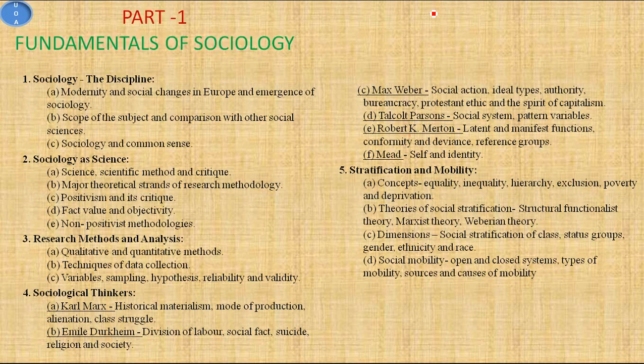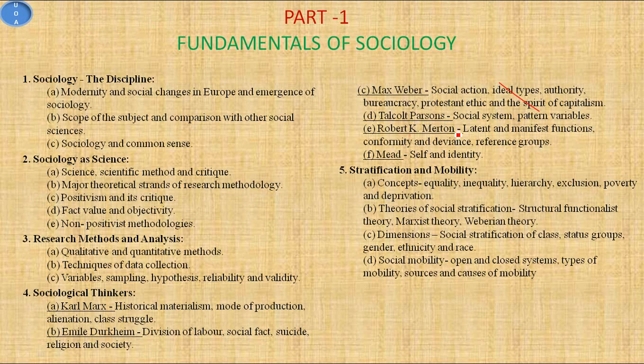And friends, in this video we are going to cover Robert King Merton and his theory of latent and manifest function. We have already covered Karl Marx and all his theories, Emile Durkheim, Max Weber, and Talcott Parsons, and it might be possible that today Robert King Merton and his theories of conformity, deviance, and reference groups will also be finished, and then we will do the mid, which might be finished either today or tomorrow, and the sociological thinker section 4 of paper 1 will be finished.